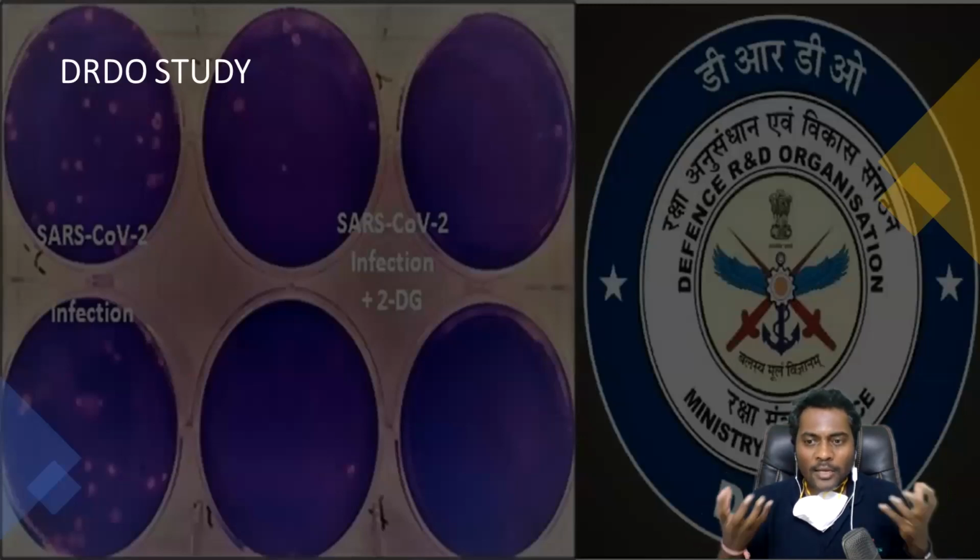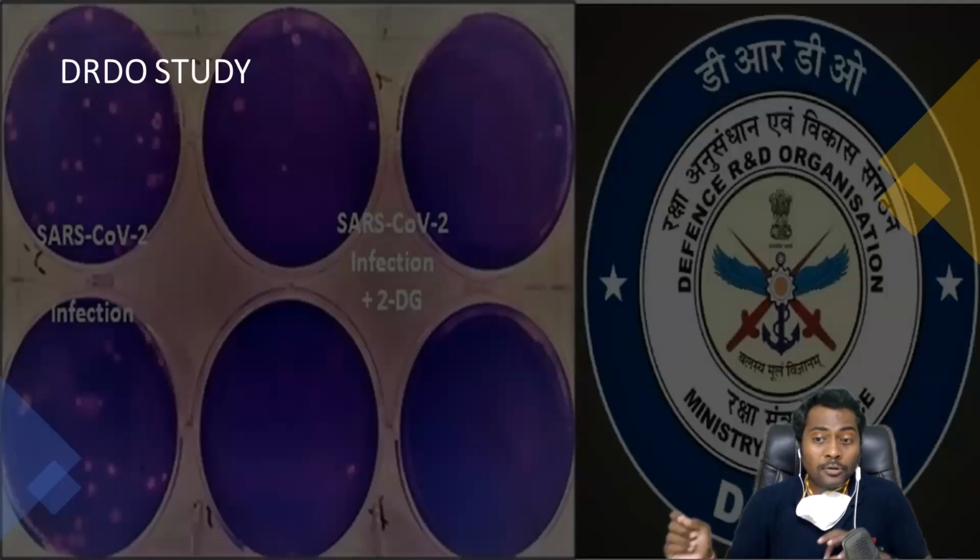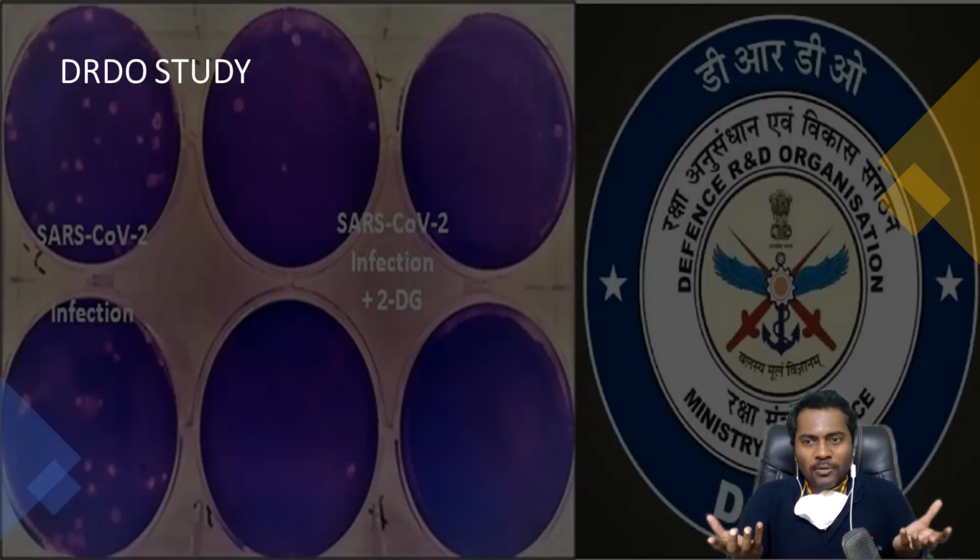The viral replication was very fast, and when 2-deoxy-D-glucose was given, viral cells took up those 2-DG molecules, and once it entered the viral cells, it stopped viral replication, because we all know that it stops glycolysis, which is needed for ATP production, and that stops the viral replication faster.